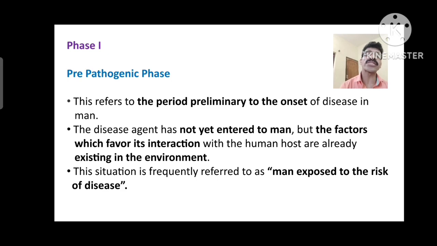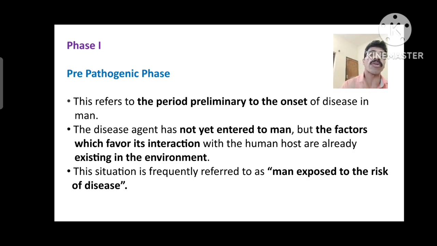Now let us talk about phase 1, that is the pre-pathogenic phase or pre-pathogenesis. This refers to the period preliminary to the onset of a disease in man. That means before the onset of a disease or illness in man, the disease agent has not yet entered into the man, but it is there in the environment.